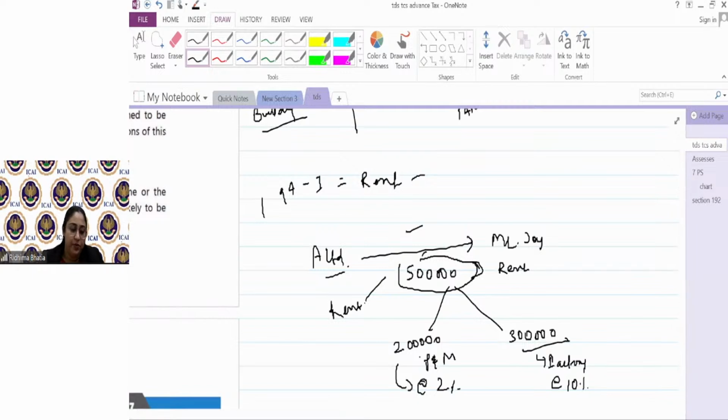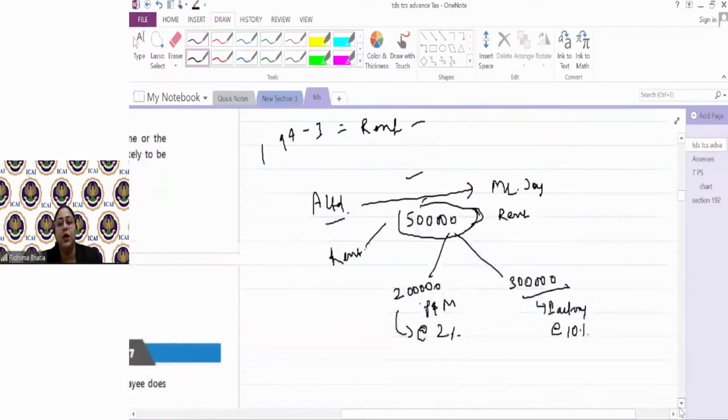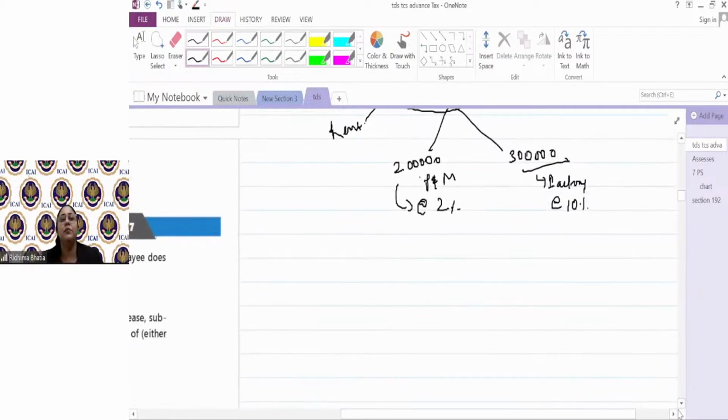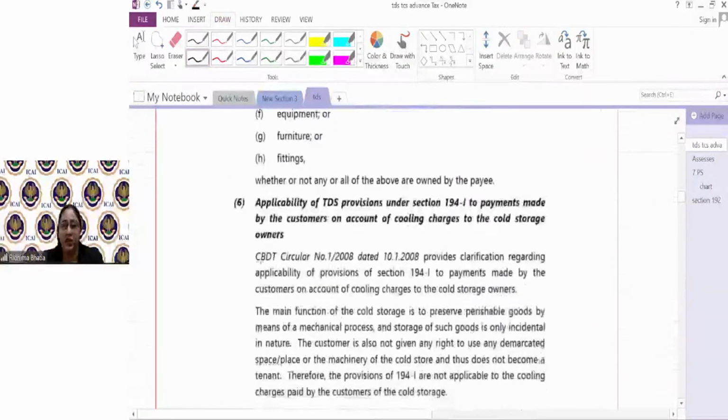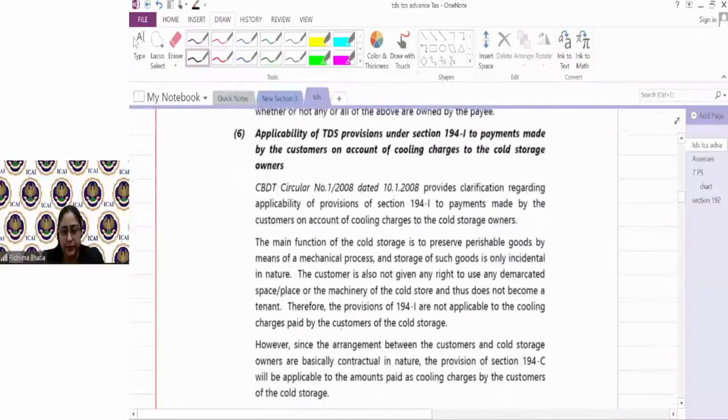Next point which you have to remember guys, एक refundable deposit होता है, मतलब security deposit होता है. अगर मैं किसी को रेंट देती हूँ साथ में, suppose I take a flat on rent, there is another condition that I have to give them security deposit of 2 months. Now, whether on the security deposit will I deduct tax? The answer is no. There is no need to deduct tax on security deposit. Why? Because that is refundable.